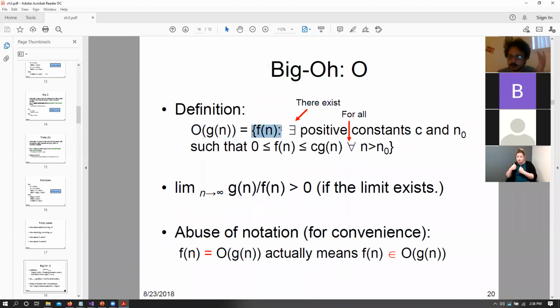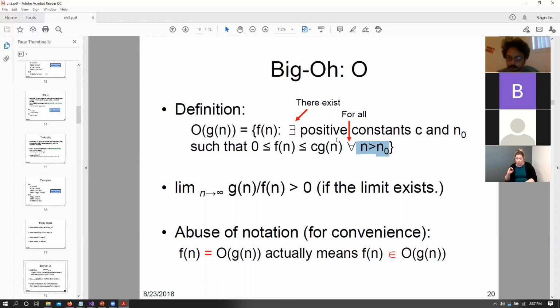Where our function is f of n, there exists a positive constant c and some number n0 such that our function will always grow faster than 0, because there is no zero complexity, but our function will grow slower than c times g of n for all n that is larger than some particular n0 value, where this upside down A is for all.